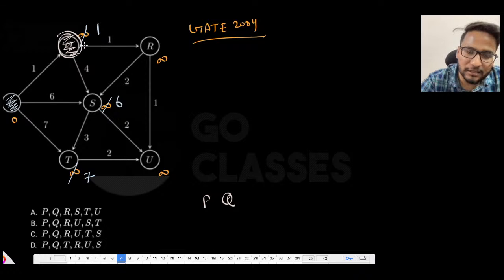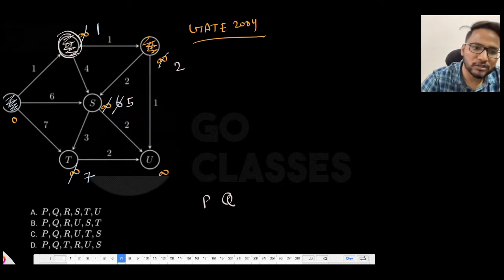Now let's relax all the outgoing edges. This is 1 plus 1, 2, so this will be 2. This is 1 and then this is 4, 1 plus 4 is 5, but earlier it was 6, so it will be 5. And I think there are only 2 outgoing edges, right? So now again pick the minimum among all the known distances, 7, 5, 2 and infinity. Which is the minimum? I think 2 is the minimum, right? So just pick it. It means that you will be picking R.